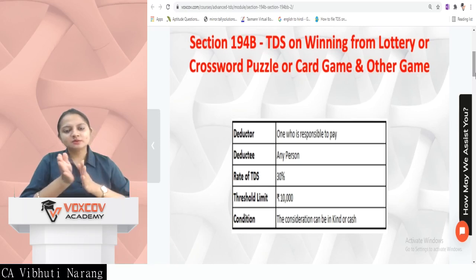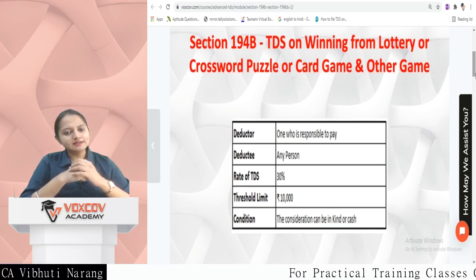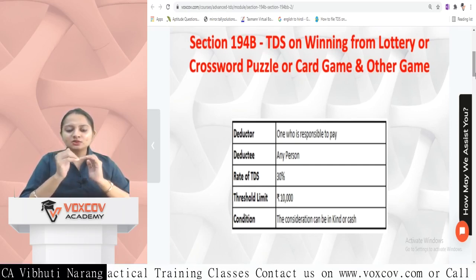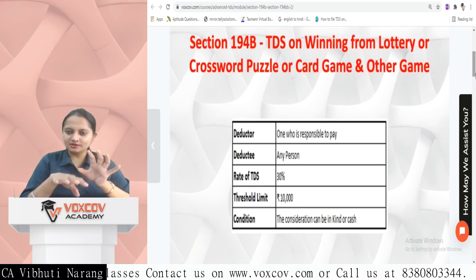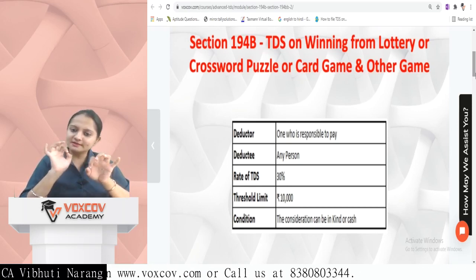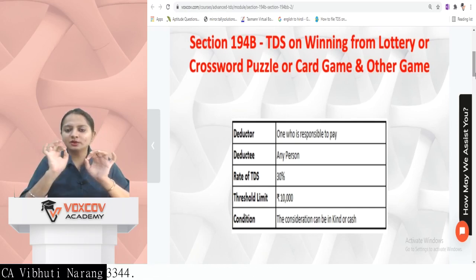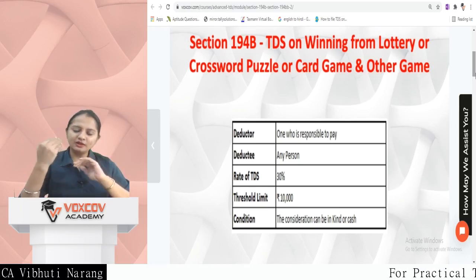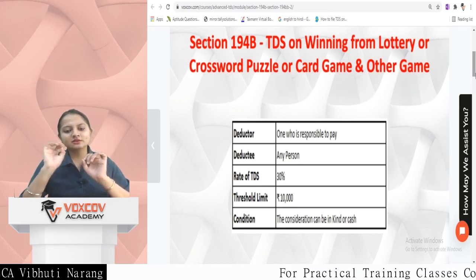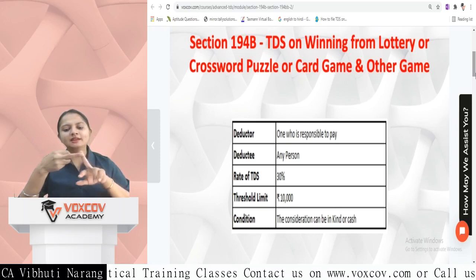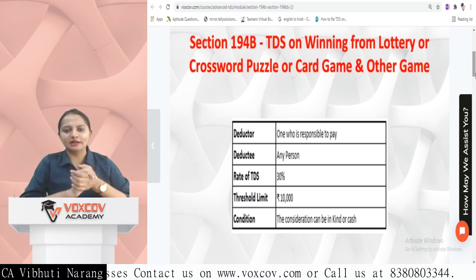So the deductor is the one who is responsible to pay under this game scheme, and the deductee is any person. There is a flat rate of 30%. Now there is no chance of providing a PAN number or such kind of situation. So the rate of TDS is 30% when you are earning something from a game. So you may or may not provide the PAN number. In that case, the rate is a flat 30%. Already the rate is on a very higher side, so there is no case if PAN is not provided. Threshold limit is 10,000 and the consideration can be in cash or kind.